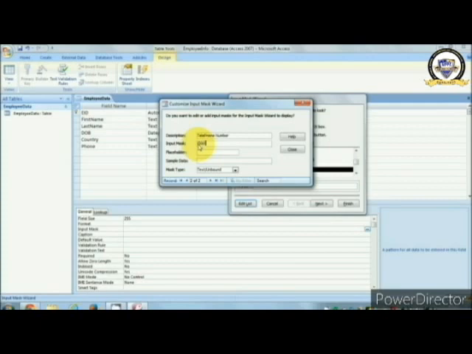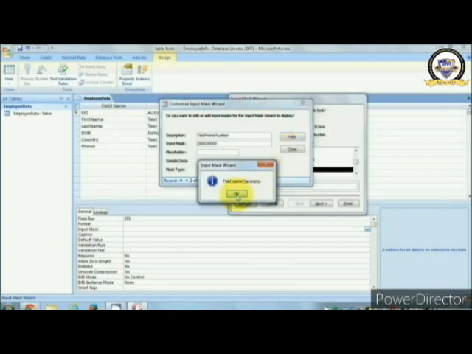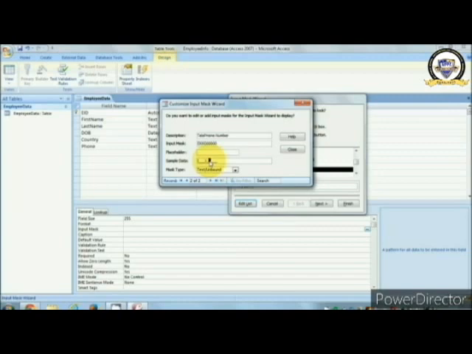For example, I will give that bracket. Inside that, I will give 000. I will give bracket 000, second bracket. Then a normal number. These three numbers will be, for example, the city code, and outside the bracket will be the phone number. So I will give a 5-digit phone number. I will add how many digits the phone number can normally have. Once you have done, click on the close, click on the OK.